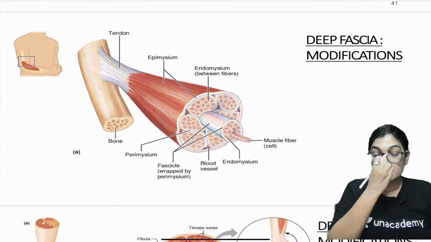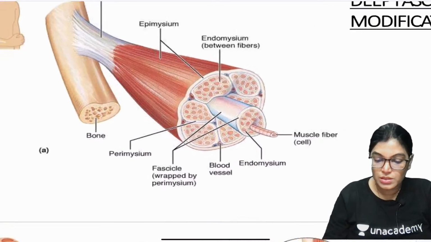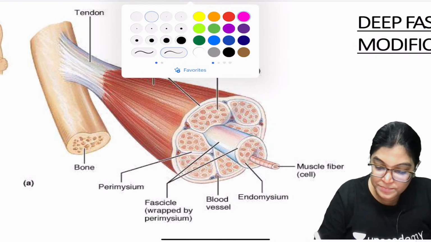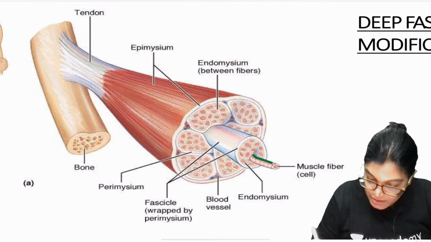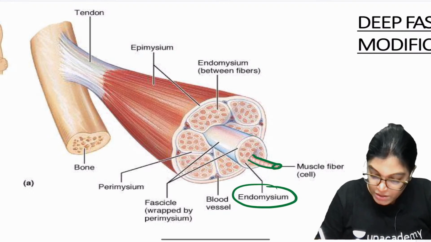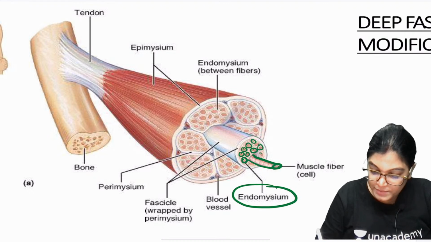Now, see here, this is the diagram I want to show you. Let me slightly enlarge it. Here you can see this is a muscle fiber, and this muscle fiber is covered by endomysium. So, this is all endomysium. A single muscle fiber is covered by endomysium.